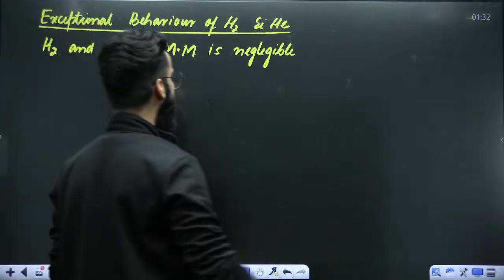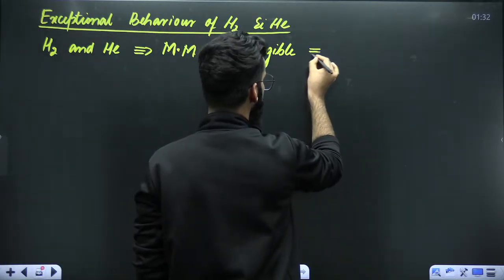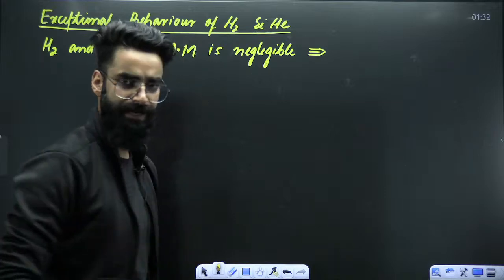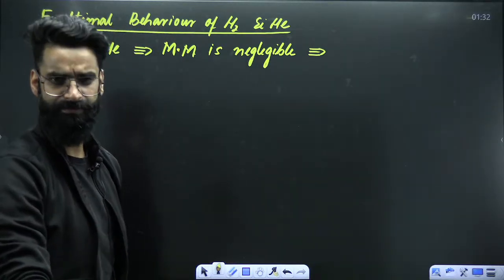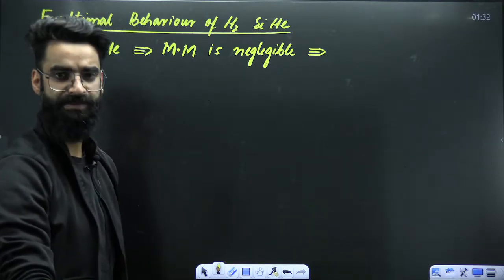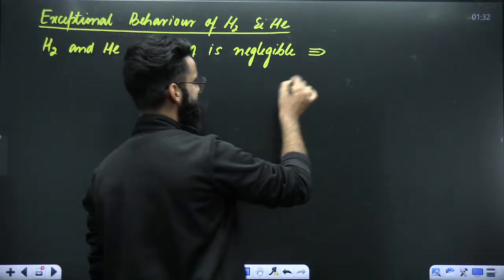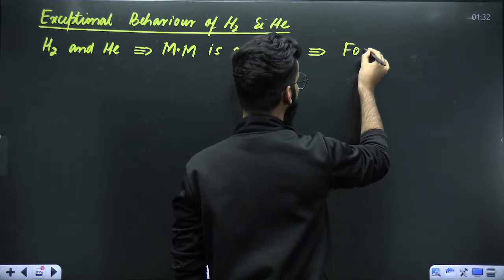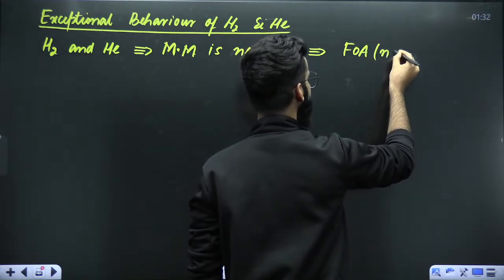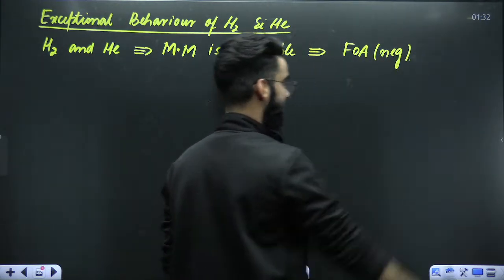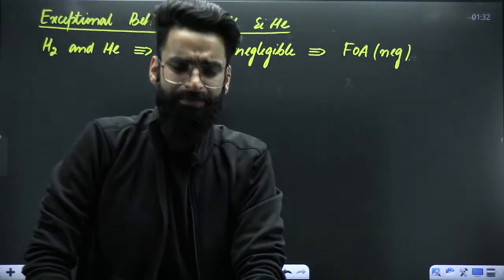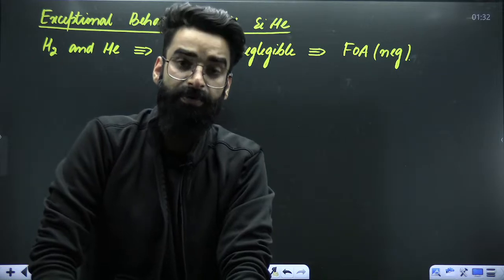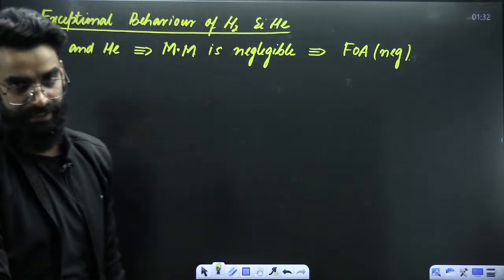And you must be knowing, more the molecular mass, more the force of attraction basically. This is one of the general trends. More the molecular mass, more is the force of attraction. Lesser the molecular mass, lesser the force of attraction. Since their molecular mass is negligible, the force of attraction between the molecules is negligible. Hydrogen and helium are at the top of the periodic table, right? Therefore, force of attraction between them also is negligible.